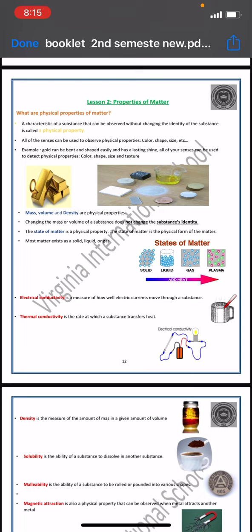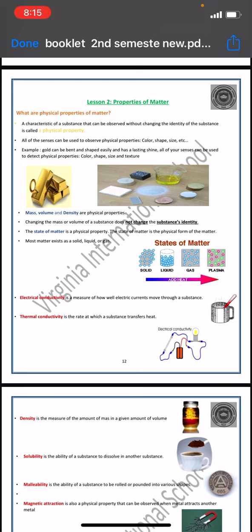First, we have the physical property of matter. This physical property is just describing the matter from its physical appearance, which means from the outside. It describes the color, the shape, the size, and all the things that we can observe through the senses, which means we can see this property, we can smell this property, we can touch this property, and so on. So all the properties that we can observe through our senses, this is a physical property.